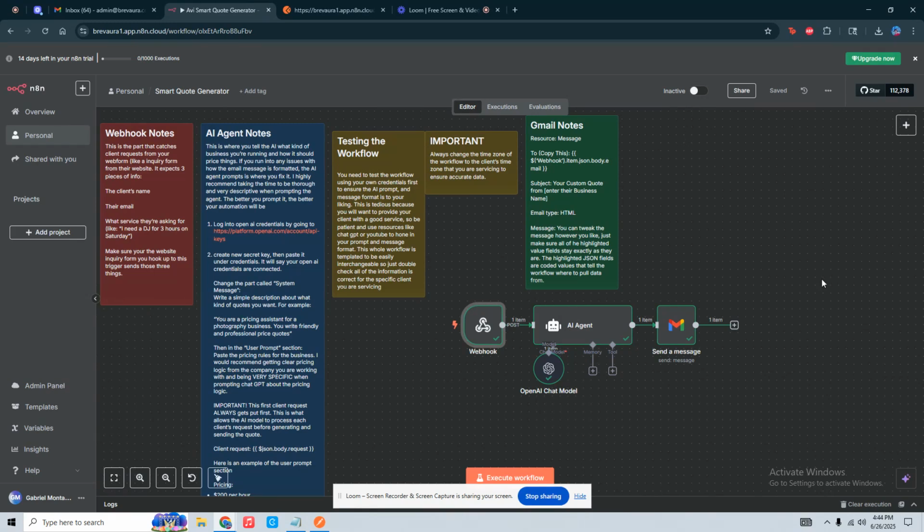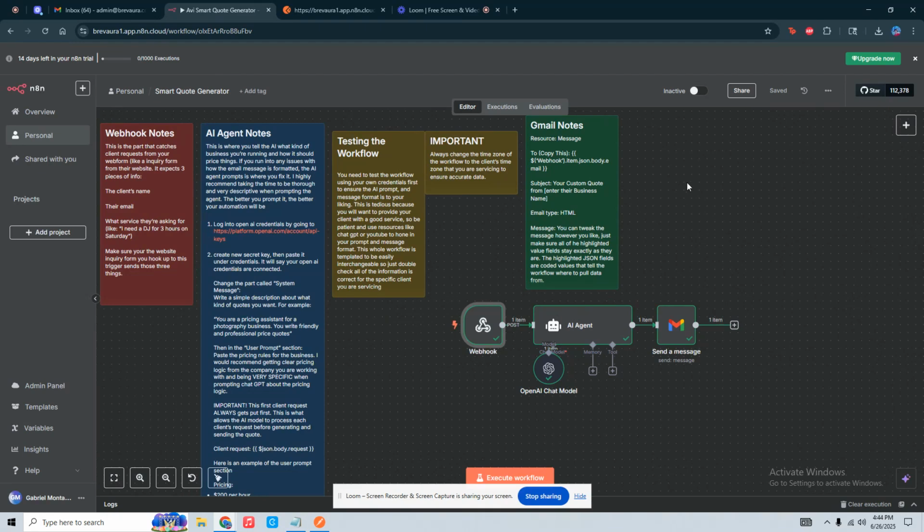So from that inquiry form on your company's website, this webhook right here is designed to take all that information that it received from your inquiry form, and then it sends all that information to our AI agent here. And this AI agent is prompted specifically for your business, whether it's the pricing logic or anything specific you want to be sent in your automated quote emails. This is where we would put it.